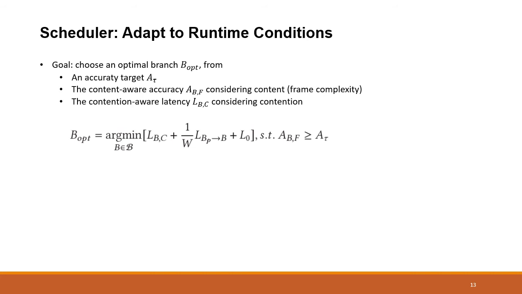Finally, the scheduler, as a core component, makes the decision on which branch to run. It solves an optimization problem of picking the optimal branch, subject to the accuracy target A_tau, with content-aware accuracy A of branch B in content complexity category F, and contention-aware latency L of branch B in contention category C. The switching costs and system costs are also included so that the total latency is minimized in our solution.